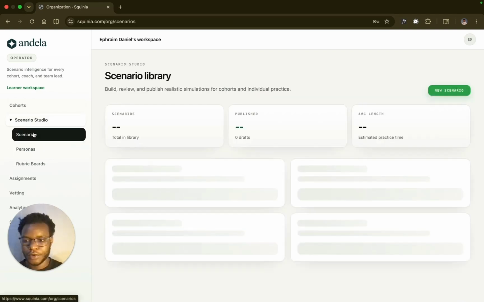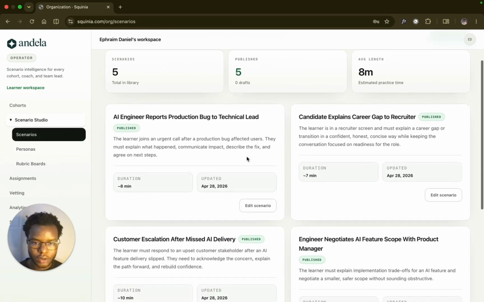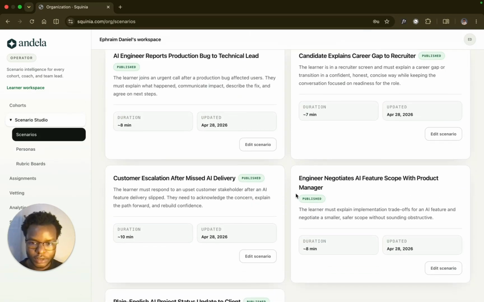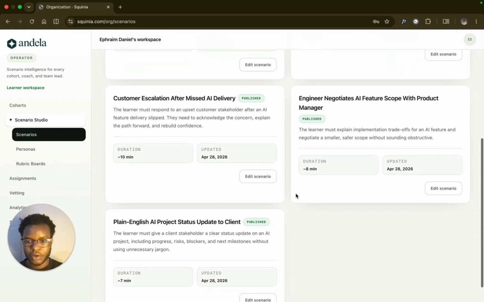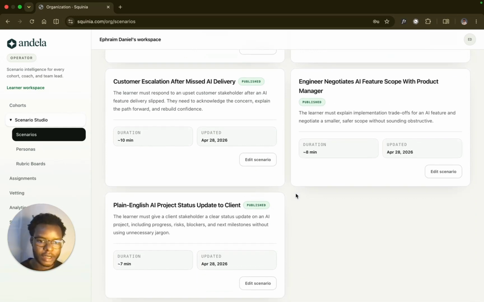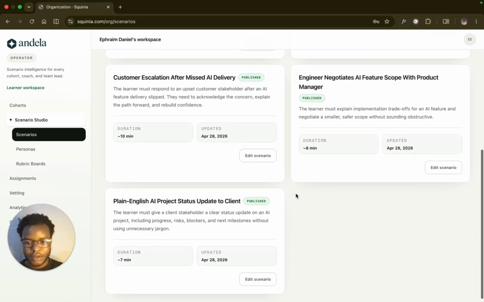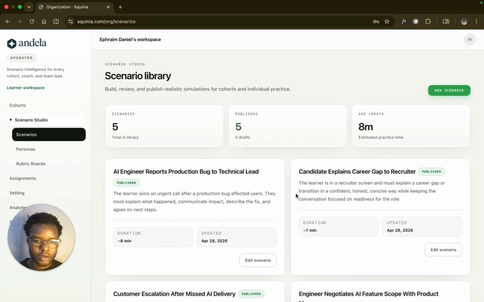Here are different scenarios that you can create for your students in order for them to practice and learn from. Like, okay, customer escalation after a misaired delivery, and in plain English, project clients. Or a candidate explaining a career gap for a recruiter. So this is not only technical, even if you're non-technical, looking to improve soft skills for non-technical learners, you can